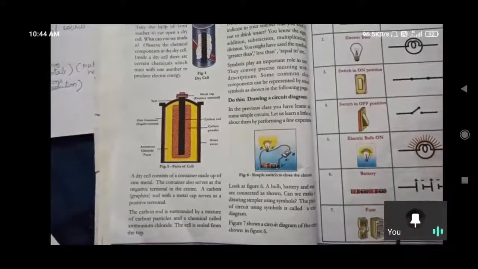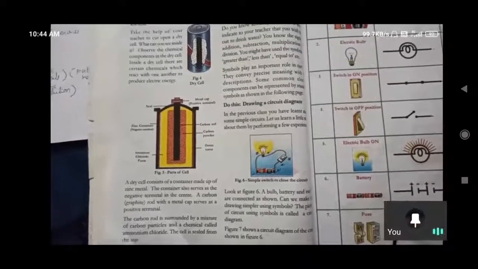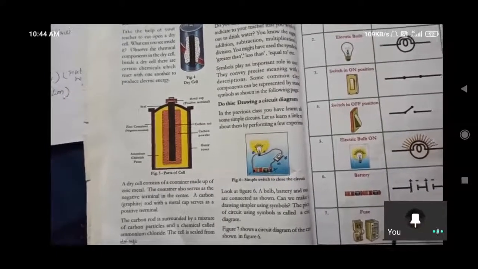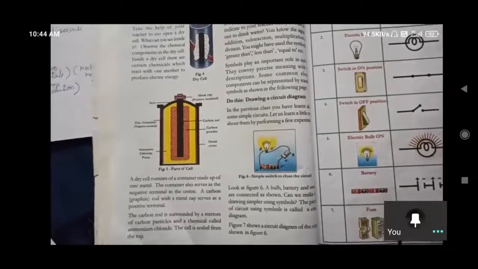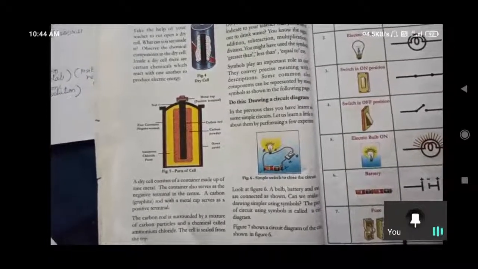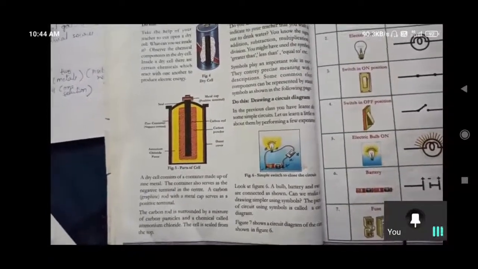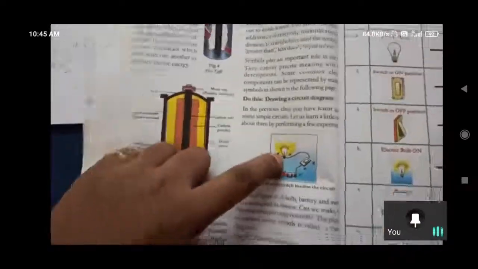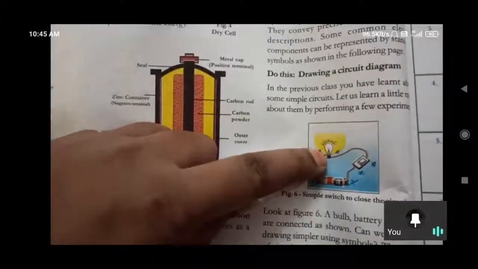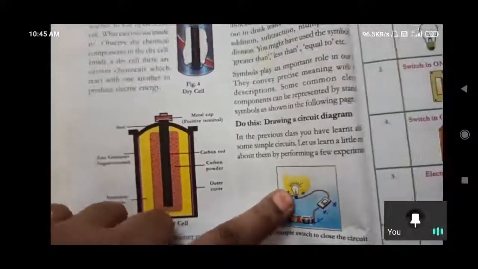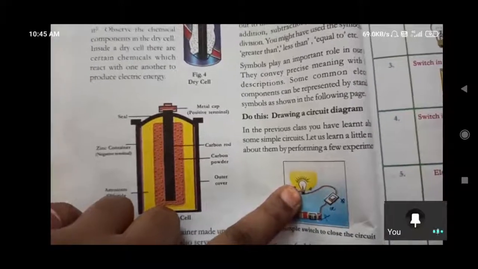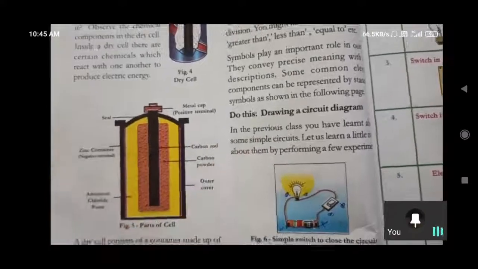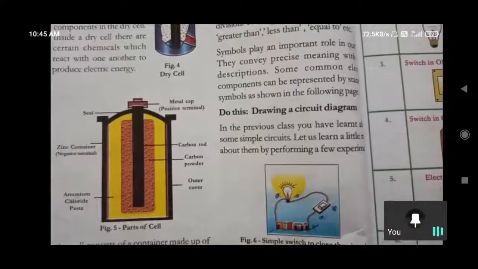That's why in our homes we are keeping a neutral wire also. One wire carries the electrons and one carries electricity. So like that we have the neutral wire and the actual wire. Like that, here we need closed circuits for continuous flow of electrons and flow of charges. So here there is no connection between this bulb and the battery to the negative terminal, so there is a break in the flow of electrons. Like that we cannot get the current to glow the bulb. So that's why we need a closed circuit.